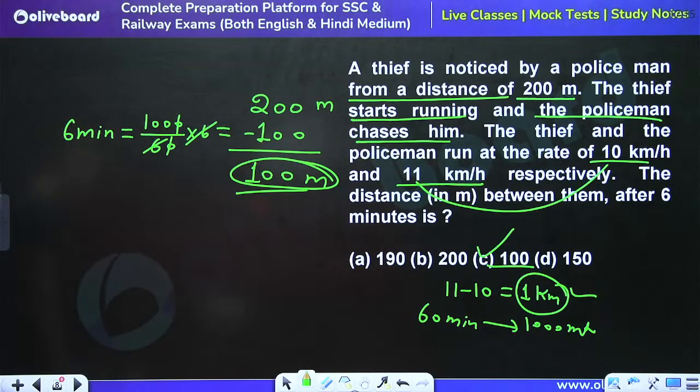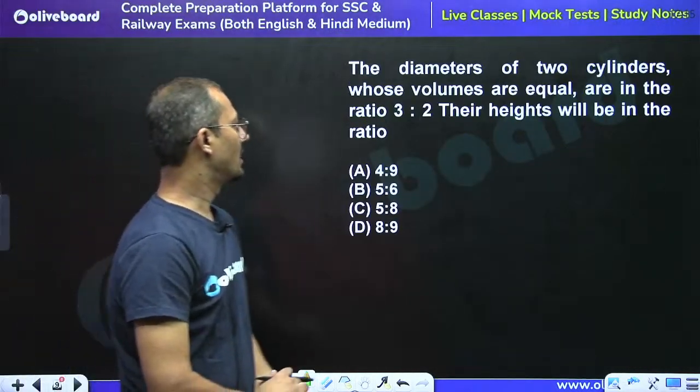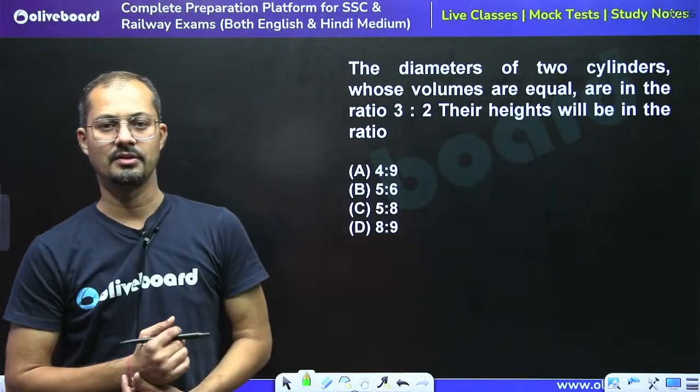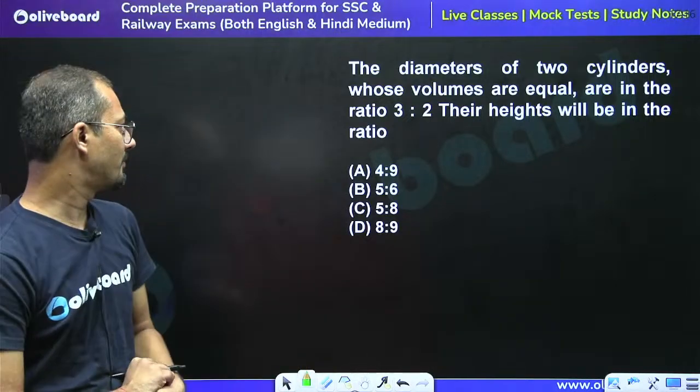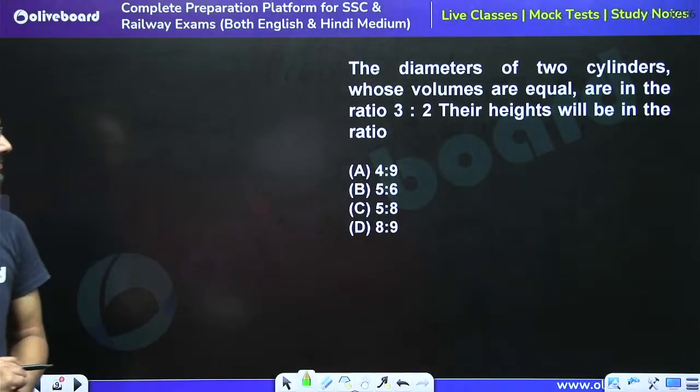Is this clear? Okay, moving to next question. Now tell me what is the answer for this question. Just read the question carefully and answer the question.